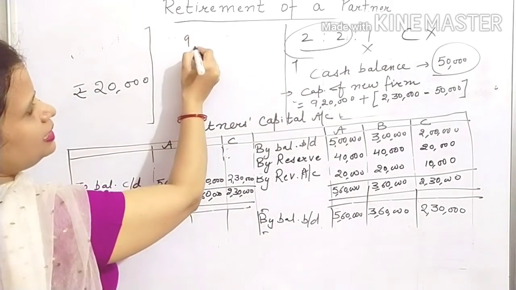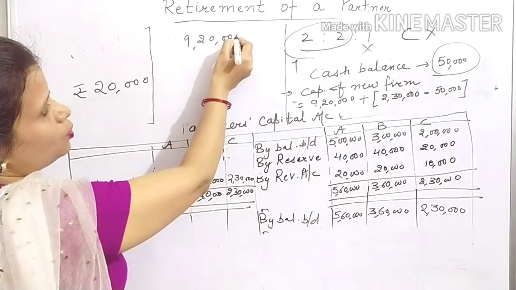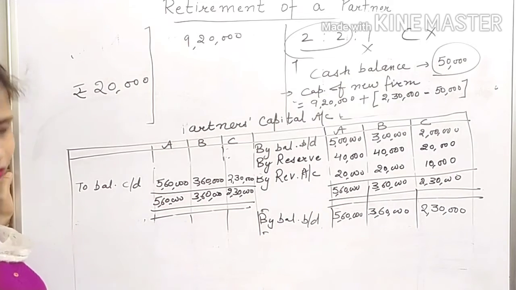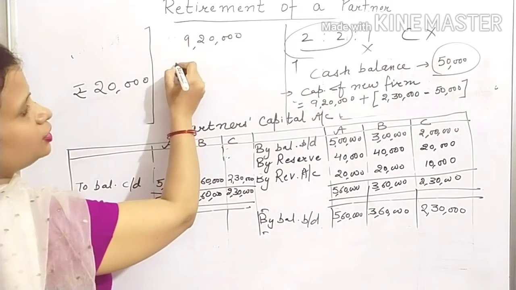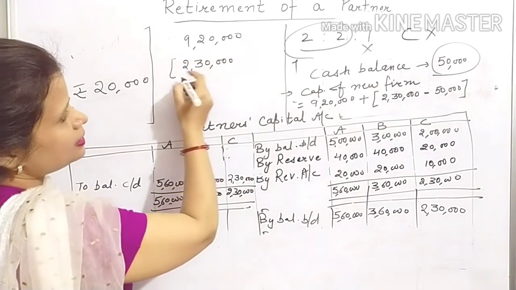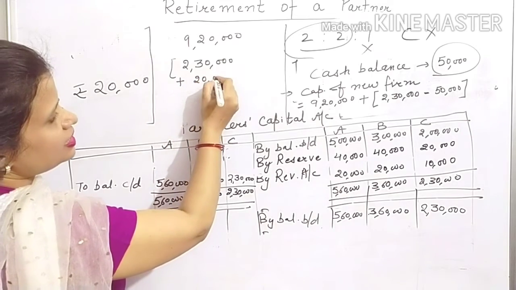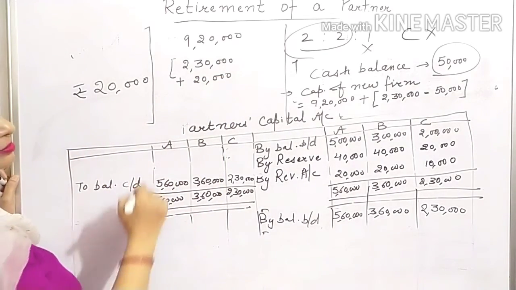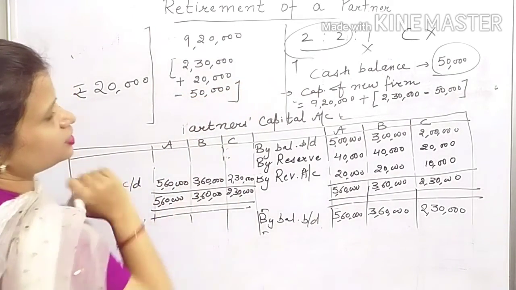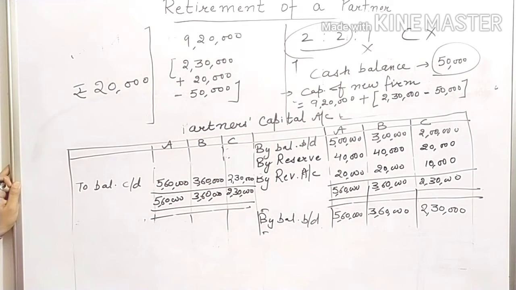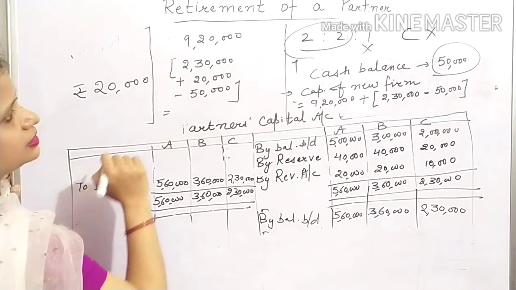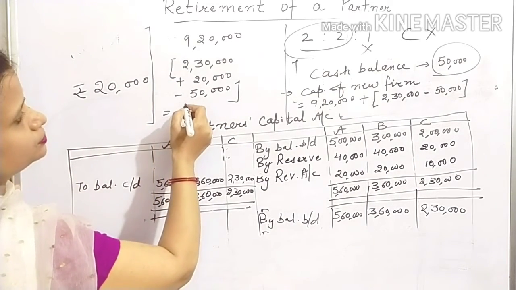Combined capital of A and B is 9,20,000. How much cash are they required to bring? First calculate the requirement of cash. How much cash is required? 2,30,000 is required to settle the account of C, plus 20,000 is required to be maintained in the firm, minus the existing cash balance. This is the requirement of the cash. So here we can calculate the capital of the new firm.